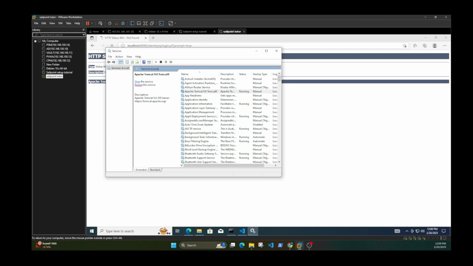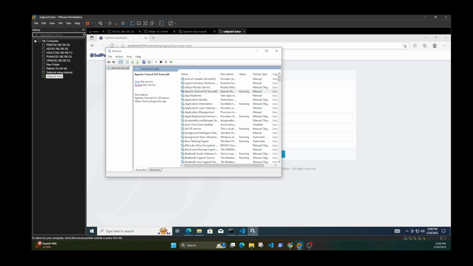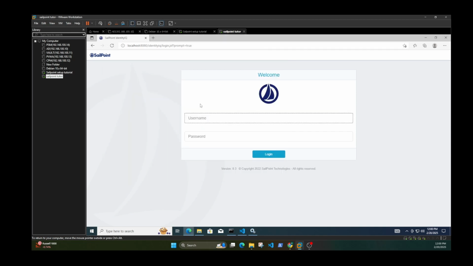I'm getting a lot of errors trying to start this, and I'm trying to narrow down why it gets this HTTP 404, but I still haven't figured out why. Okay, so it worked that time.